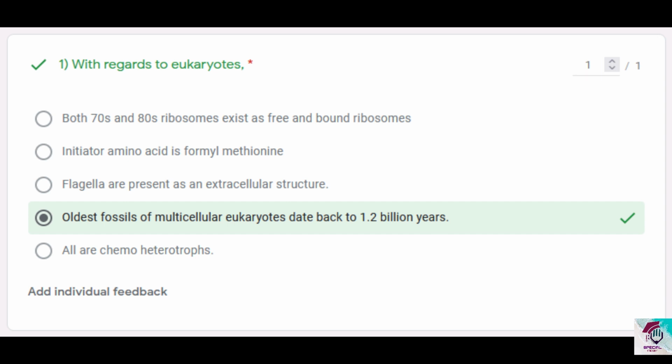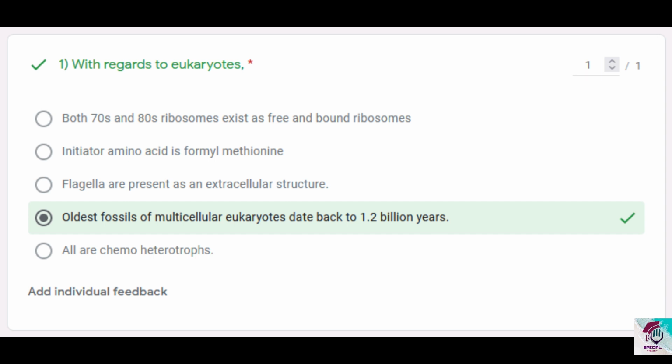So 80S ribosomes, yes, they may exist as free or bound, but 70S ribosomes exist only freely in the stroma of chloroplast and matrix of mitochondria. They are present in eukaryotes, but only freely in this particular gelatinous material within that organelle. So option 1 is incorrect.